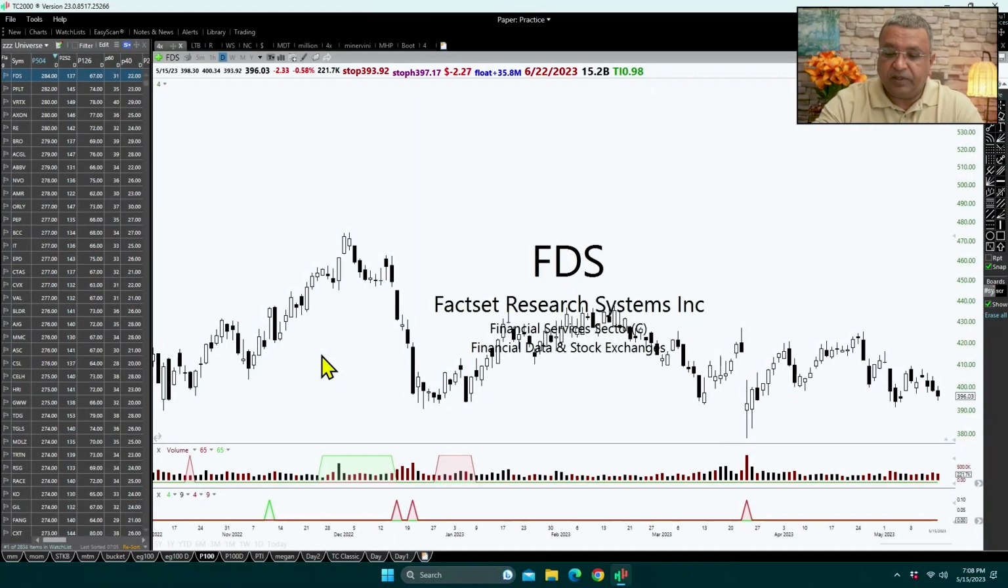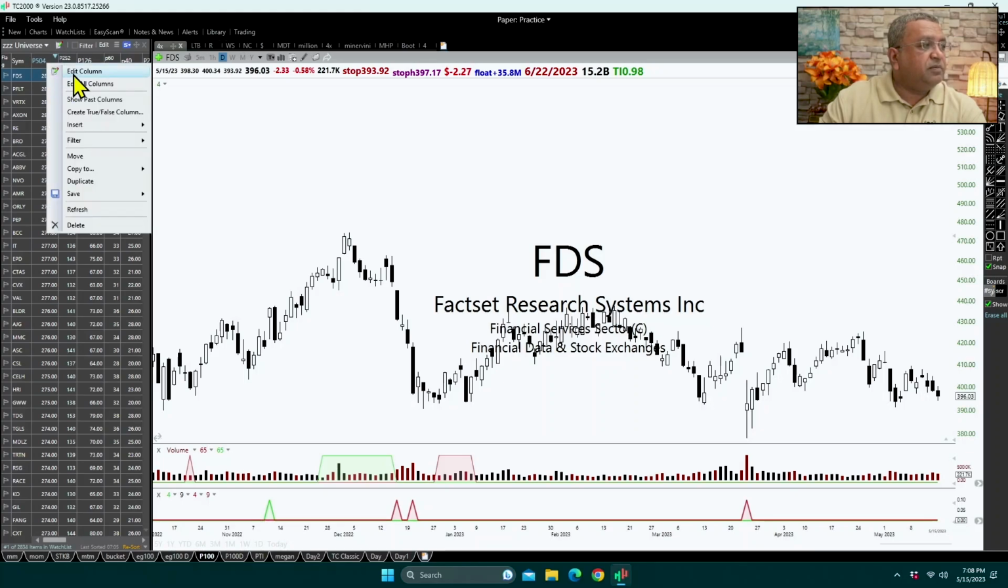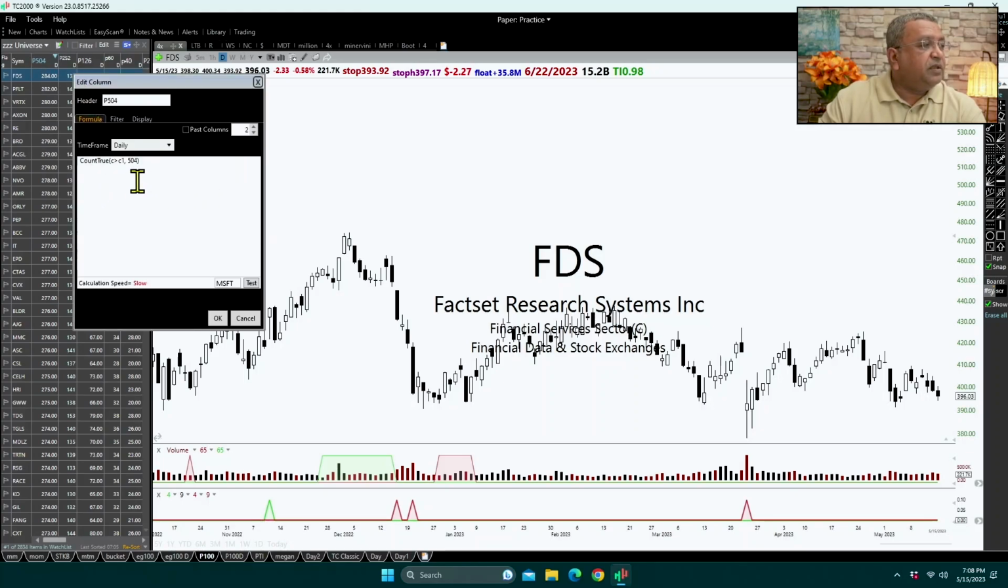And this is something which you can do very easily in TC2000. Let's go to my TC2000 and I'll show you how to do it. One of the ways in which you can create columns in TC2000 is you can create a column which looks for a stock where today's price was greater than yesterday's price, how many times in the last 504 days. So that's around 2 years. 504 days is 2 years.